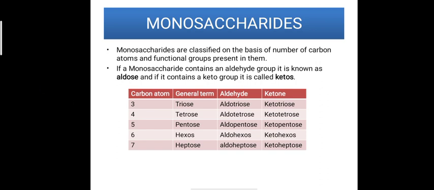The first class of carbohydrates is monosaccharides. Monosaccharides are further classified on the basis of the number of carbon atoms and the functional group present in them. If a monosaccharide has an aldehyde group, then it is known as an aldose, and if it contains a keto group, then it is known as a ketose. On the basis of the number of carbon atoms, they can be aldotriose if the number of carbon atoms is 3, aldotetrose if the number of carbon atoms is 4, etc.